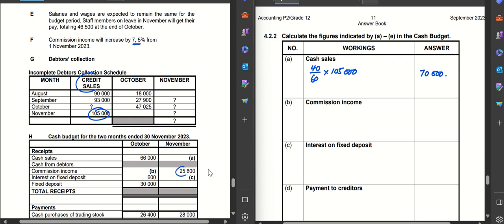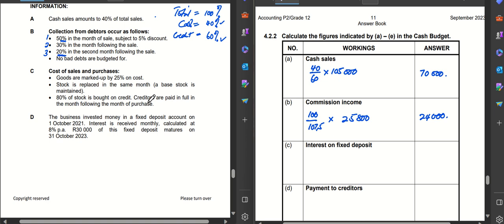This is 107.5% already, and what we want here is 100%. What we have is 107.5, and you multiply this by 25,800. You remember we had one like this before, and then you end up with 24,000.